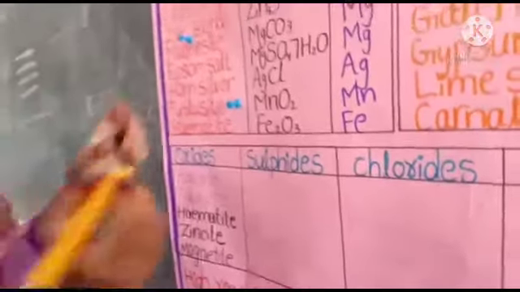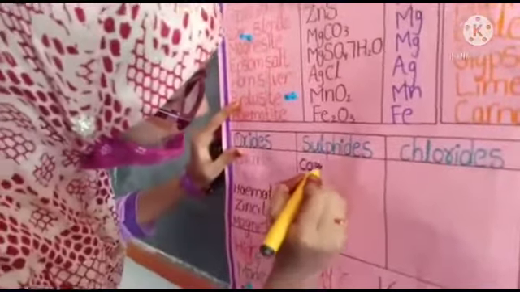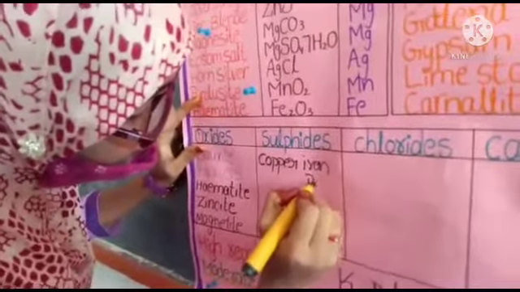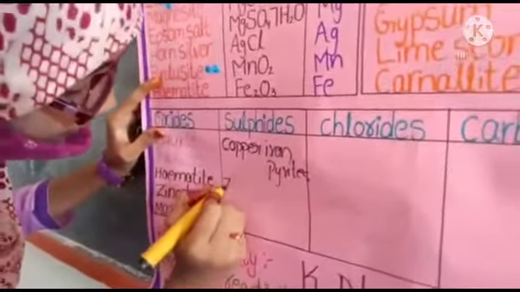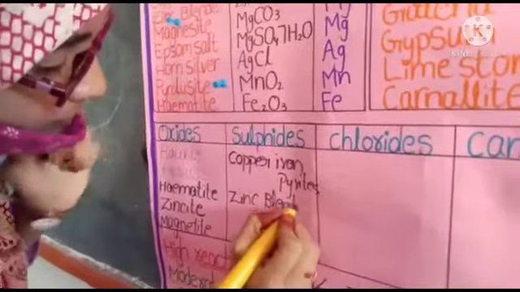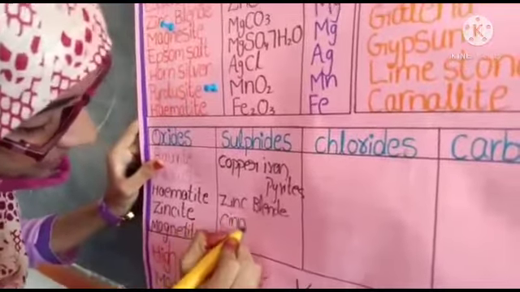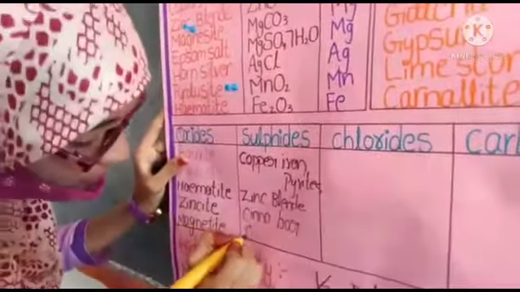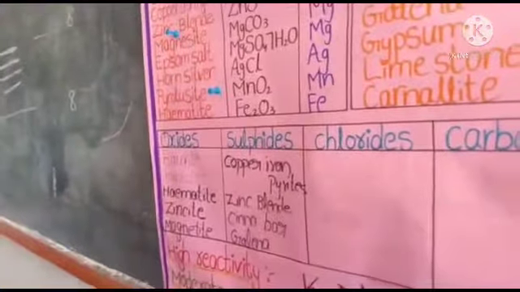So what are the sulfides? First one is copper iron pyrites. The second one is zinc blende. The third one is cinnabar. And the fourth one is galena. These are the sulfides in the above table.